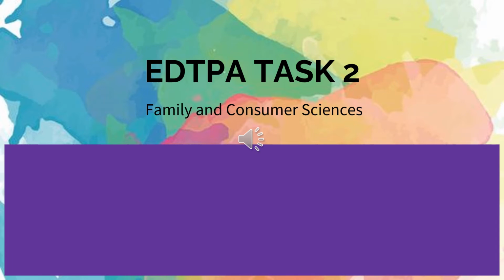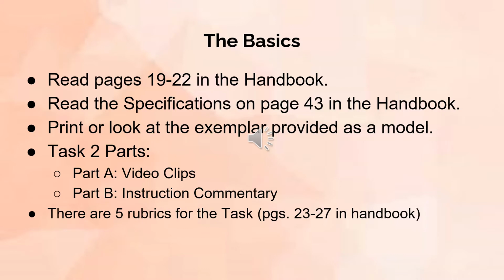This video is to help you with Task 2 for the Family and Consumer Sciences Handbook. So to go over the basics, you want to make sure that you read the Task 2 instructions in your handbook. Those will vary from handbook to handbook in what pages they're on. You also want to make sure that you read the specifications chart in your handbook for Task 2, because this tells you what files you need.